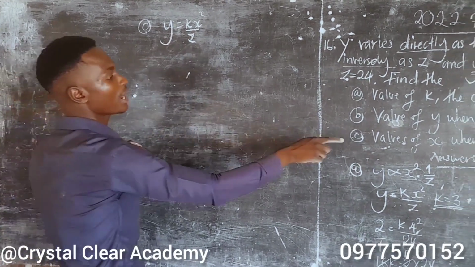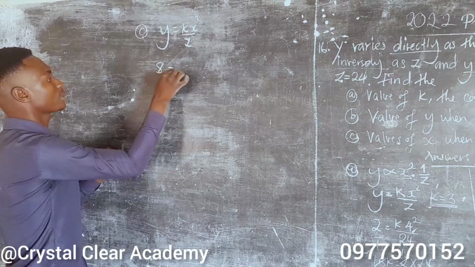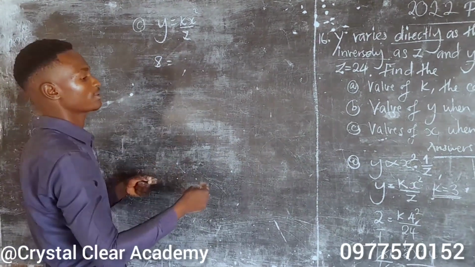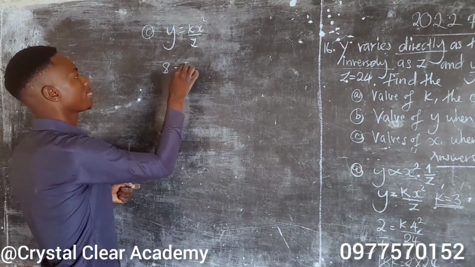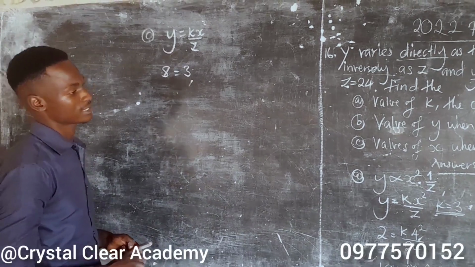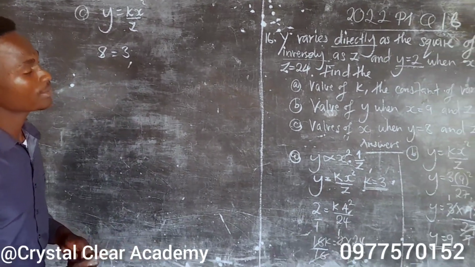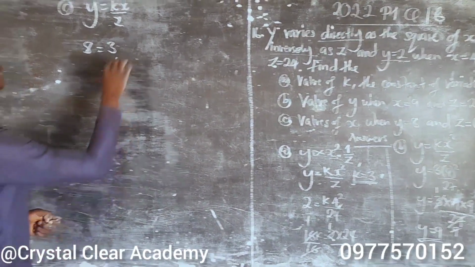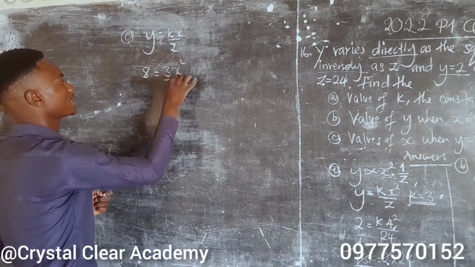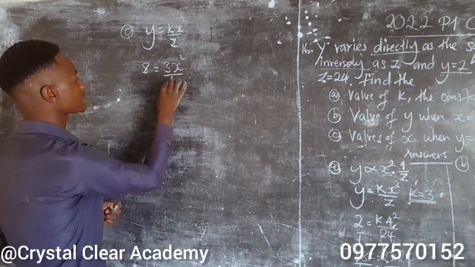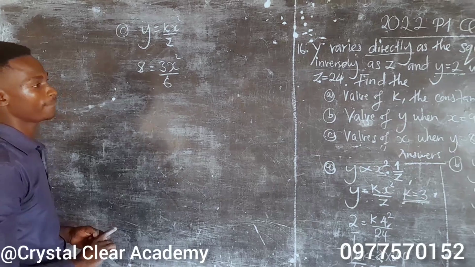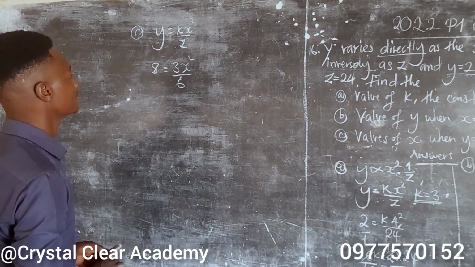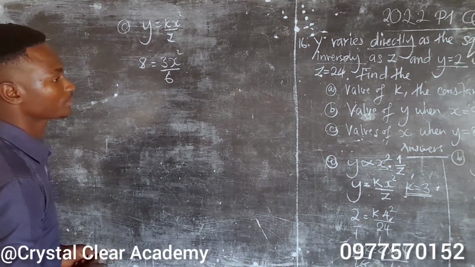The value of y here is 8. The value of k, the constant of variation, is 3. The value of x is the one you are finding, so it will be just x squared over z, which is 6.